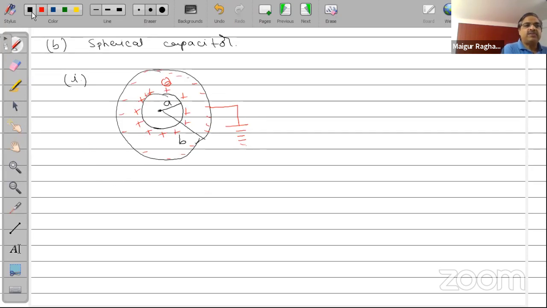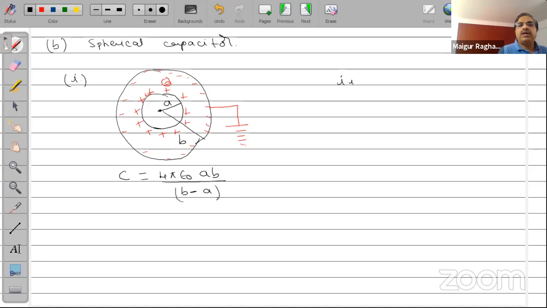Now the capacitance of this is given by 4 pi epsilon naught AB by B minus A. This is the capacitance for this arrangement.